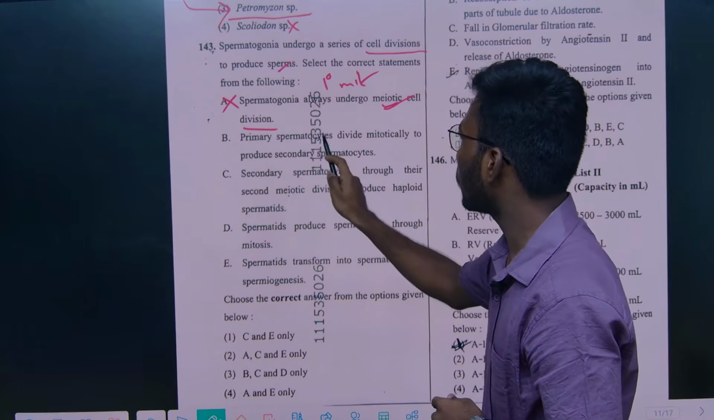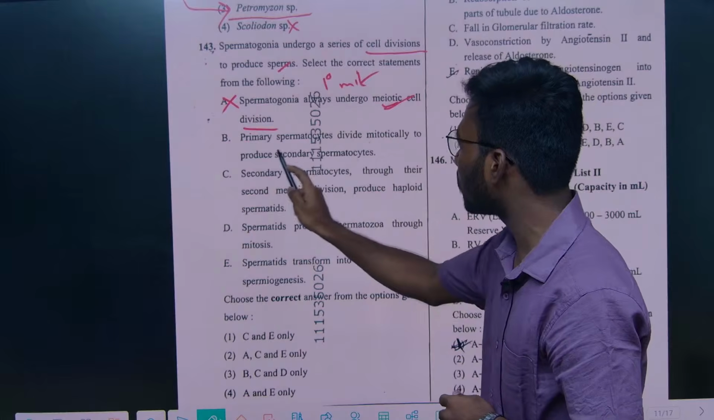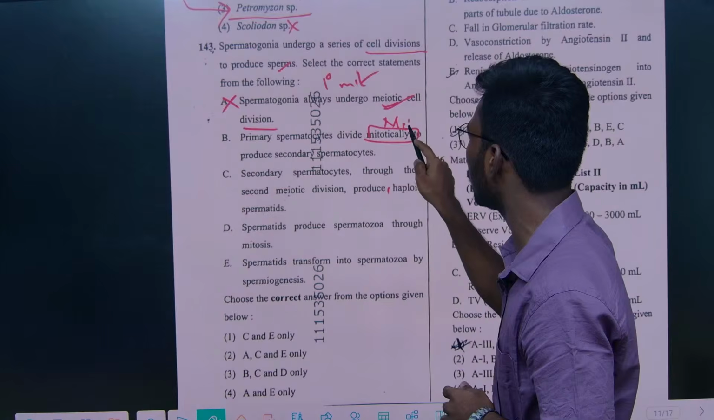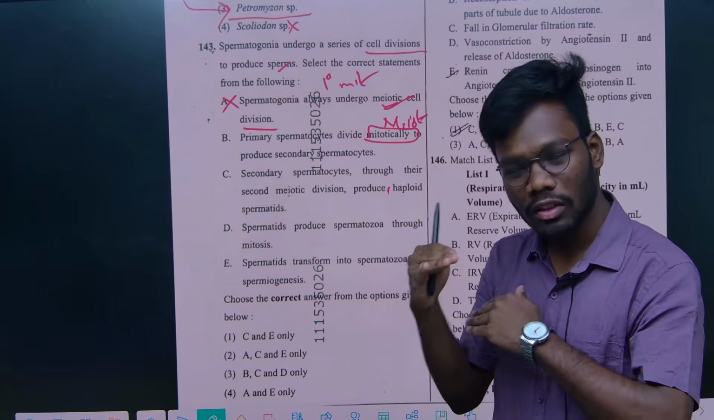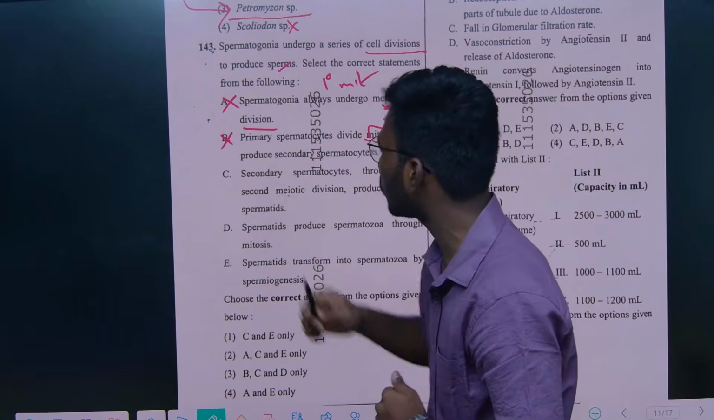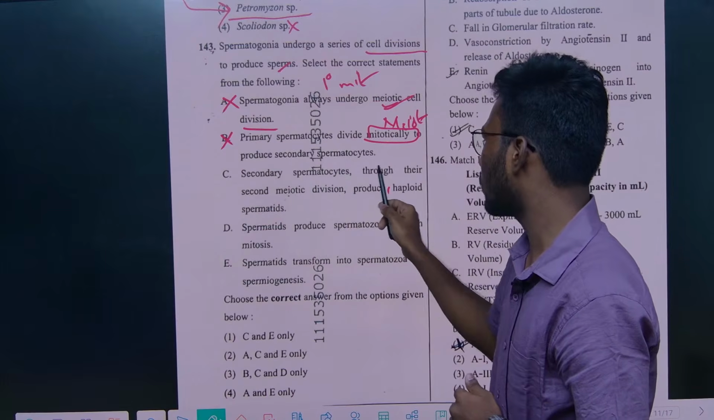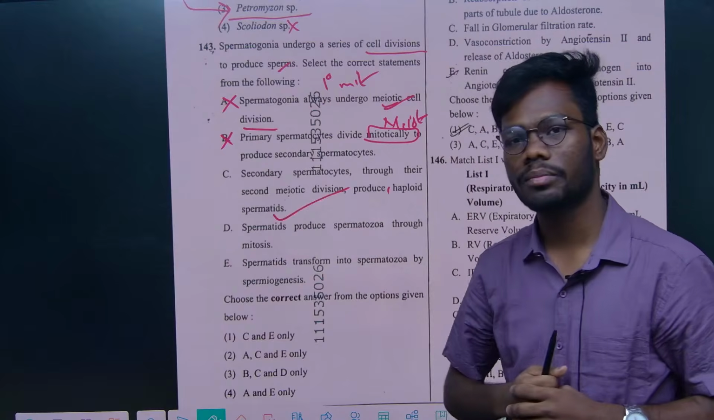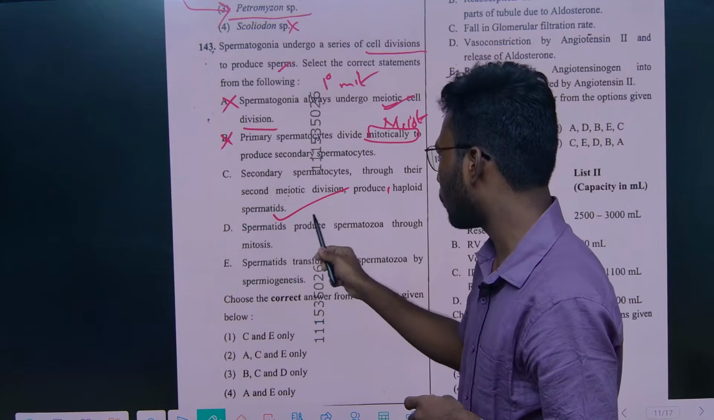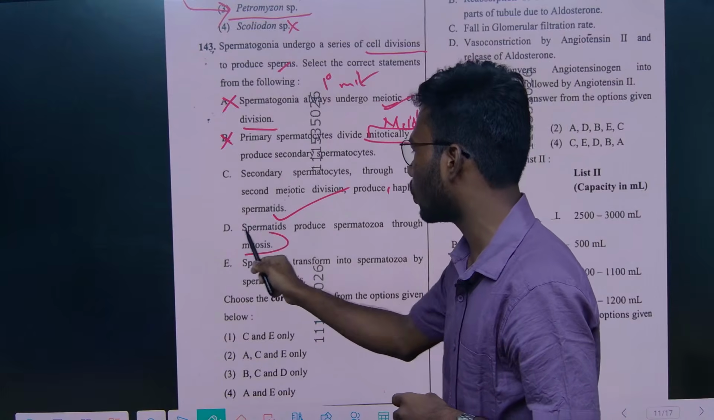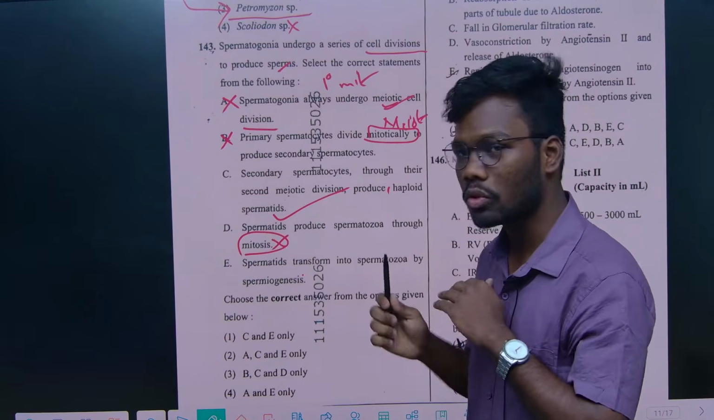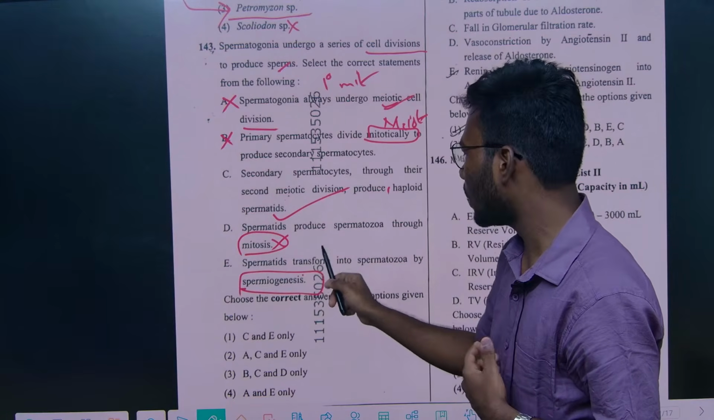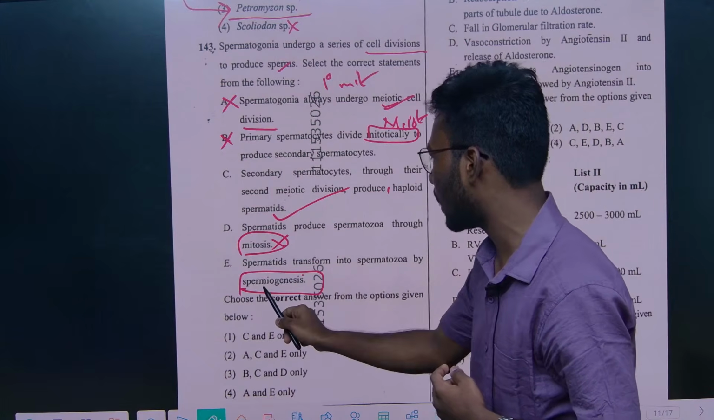And primary spermatocytes divide mitotically to produce secondary spermatocytes. No, it's not mitotic. It is meiotic division, right? Then only the haploid content will be reduced. So option B is also wrong. Secondary spermatocytes through their second meiotic division, yes, produce haploid spermatids, right? And spermatids produce spermatozoa through mitosis. No, there is no mitosis. There is only transformation that happens. That transformation is called spermiogenesis, where spermatid transforms into spermatozoa.